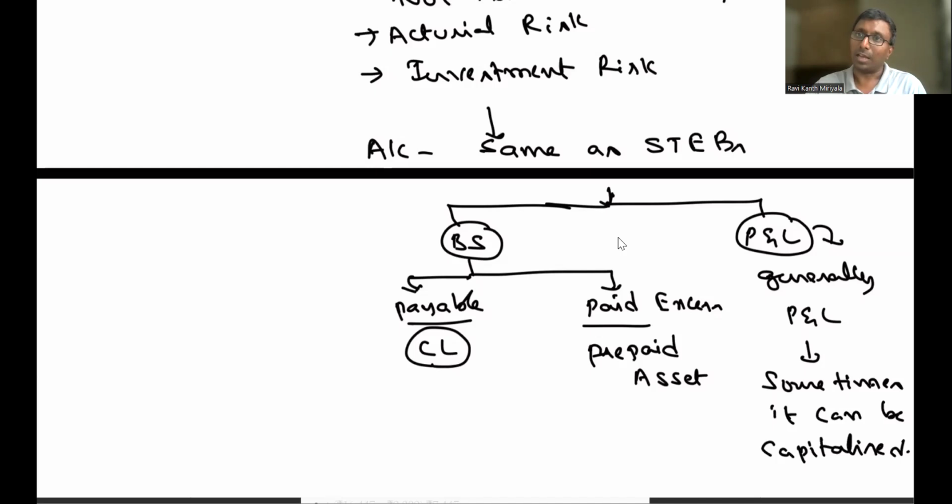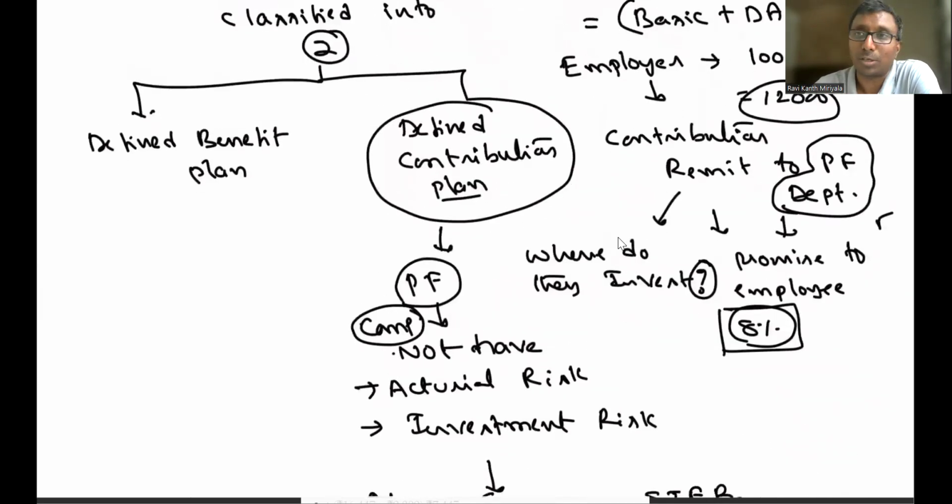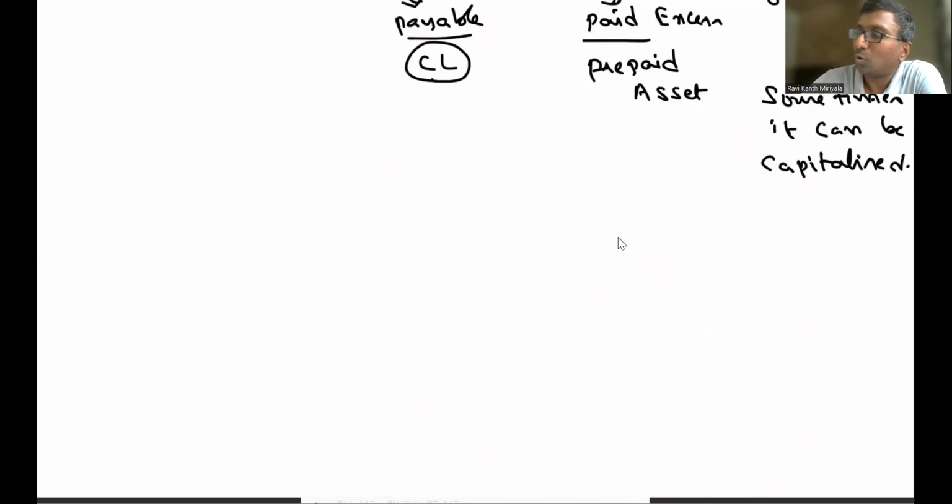And somebody is directly participating in PPE installation. If some big plant installation is taking some 1 year, 6 months, something like that, during that period, whoever are participating, their provident fund can be capitalized. That's all, my dear. This is with respect to defined contribution plan. Let's go now to defined benefit plan. Let me explain it to you.